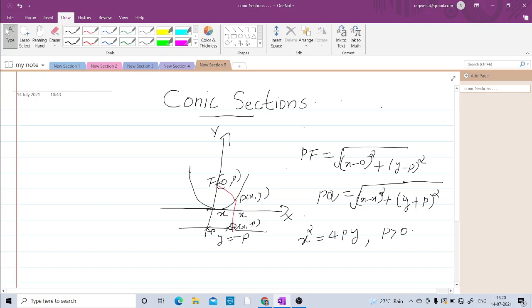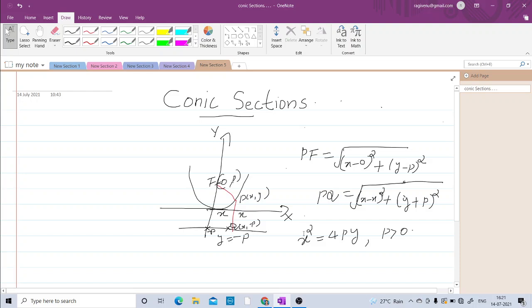The point where a parabola crosses its axis is called the vertex. Here the axis is the y-axis, the axis of symmetry. The parabola is symmetric about the y-axis, therefore the y-axis is the axis of the parabola or axis of symmetry. And the positive number p is called the focal length of the parabola.